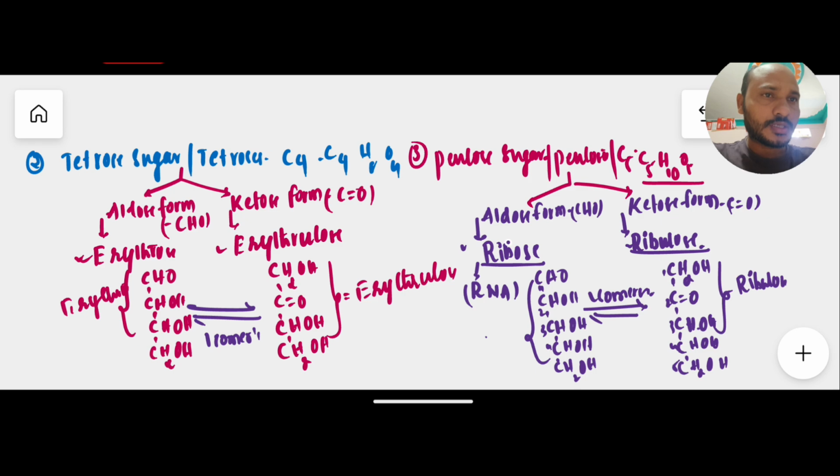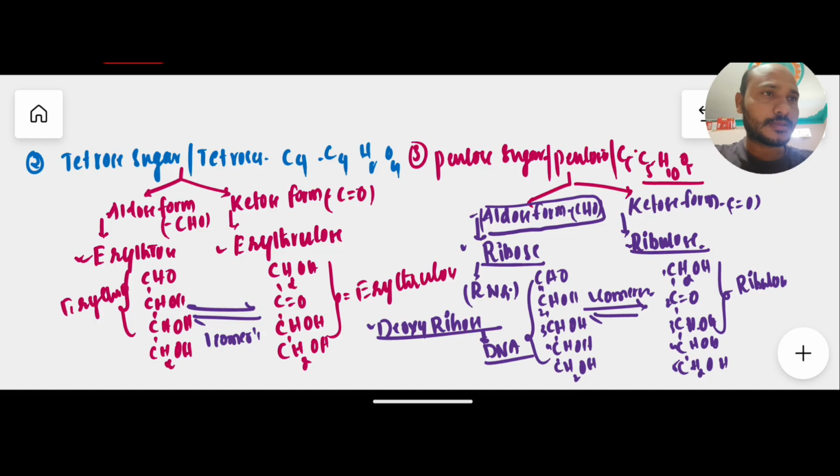And likewise we have pentose sugars. Not only the pentose sugar in aldose form, that is ribose, but one more pentose sugar in aldose form, that is deoxyribose. Generally, this deoxyribose sugar is present in DNA, very important. Deoxyribonucleic acid, and DNA and RNA both are nucleic acids. So in nucleic acids, generally we have seen pentose sugar. And remember, ribose and deoxyribose both are aldose forms of pentose sugar only.